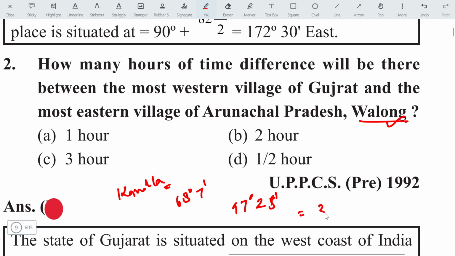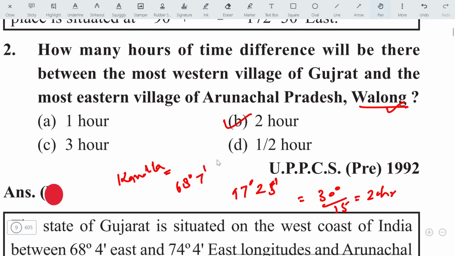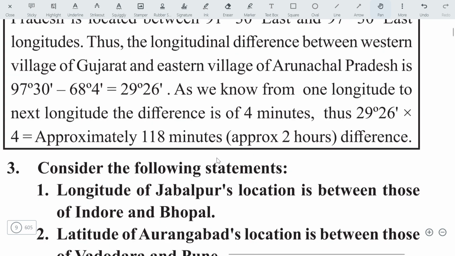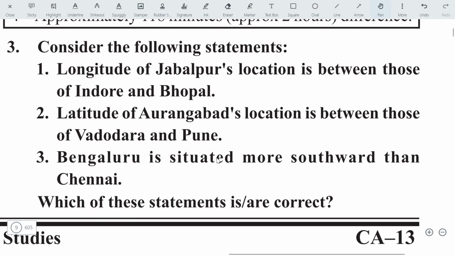The difference is almost 30 degree. Hence we will divide 30 by 15, then we will get 2 hours. The answer will be B, that is 2 hours. Here is the explanation. You can pause the video and check out the explanation. Let's see the next question.